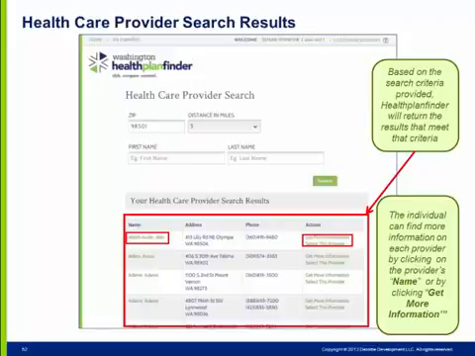The individual can then find more information on each provider by clicking on the provider's name or by clicking Get More Information. The provider directory will be updated periodically, with the schedule still to be determined. The provider search will only find providers that are in network with at least one managed care plan. As a result, tribal clinics and their providers will not appear in search results unless they are in network with a managed care plan, such as a doctor practicing at both a tribal clinic and a hospital.